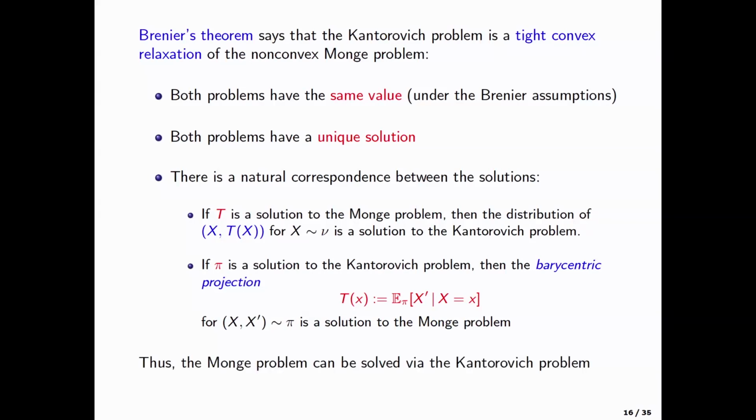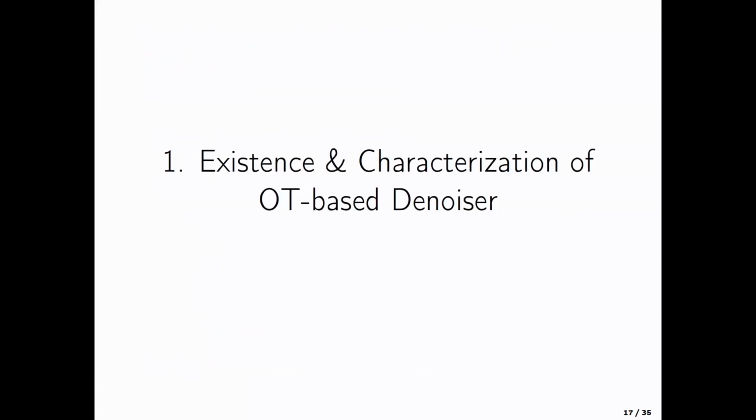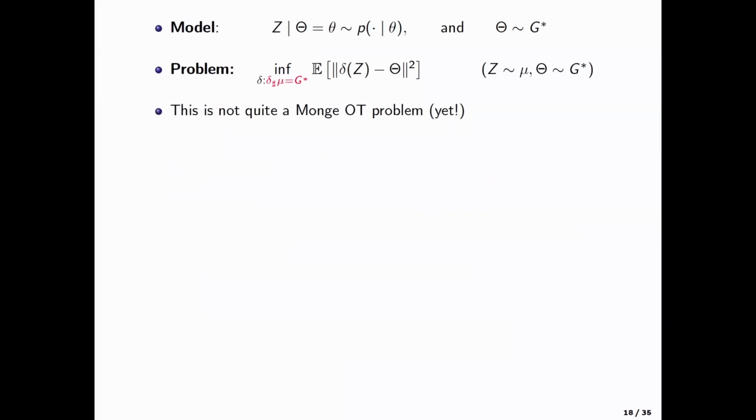Okay. So all I want to say is that there are two versions of the problem, and under the minimal assumption that you have an absolutely continuous source distribution, both are the same. Okay. Now let's get back to our problem. Why did I introduce optimal transport? Because the problem I wanted to solve is this, right?